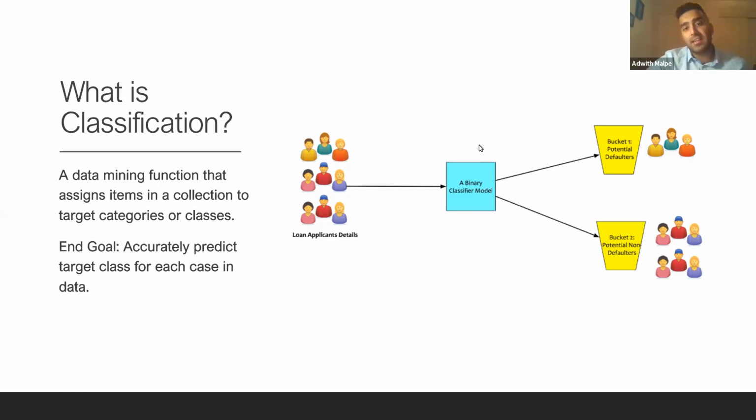Here is a classic example. We have a binary classifier model that takes in loan applicant information and looks at certain attributes such as potential credit card history, loans that have been taken out, just any financial transaction history, and use that history to look for patterns within it. Then we can decipher whether those applicants are either potential defaulters or potential non-defaulters by training this binary classifier model iteratively.